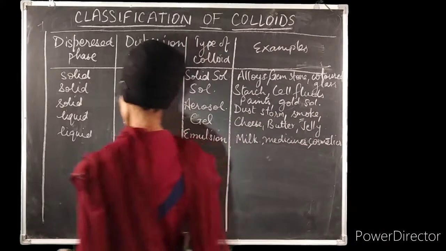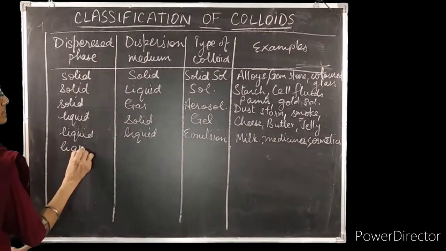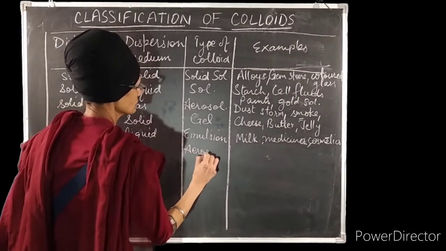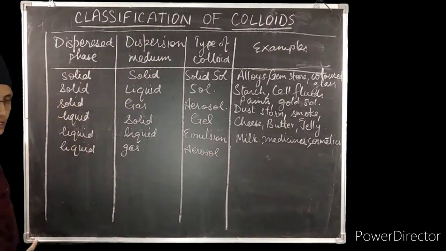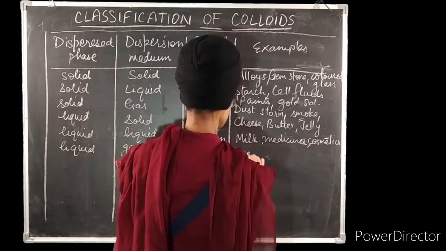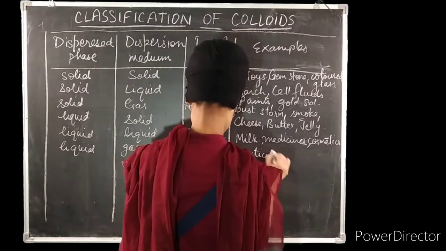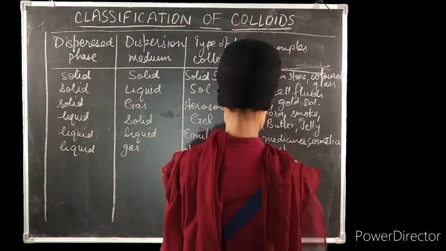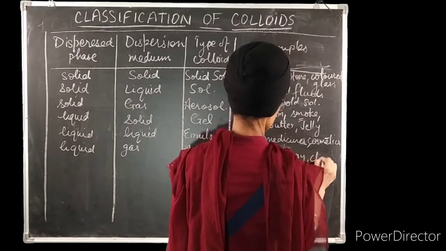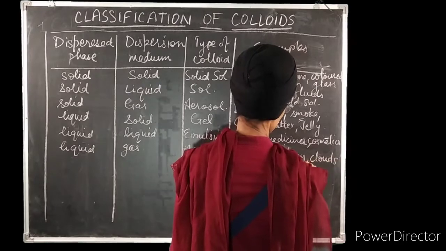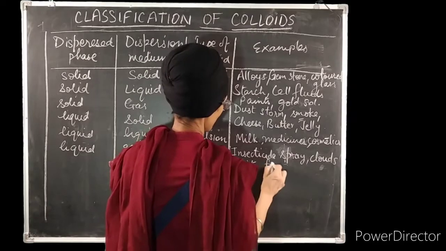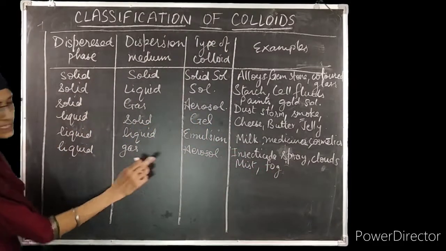Next we take the example of liquid in gas type. It is also called aerosol. Liquid in gas sprays come under this category, like insecticide spray. Clouds also come under this category, in which water vapors are suspended in the air. Mist and fog are all examples of liquid in gas type aerosols.